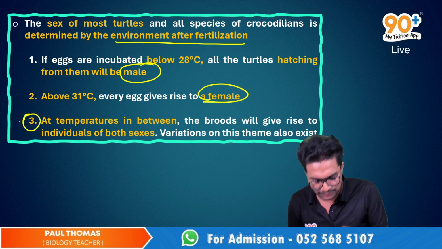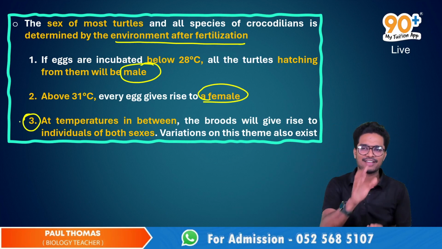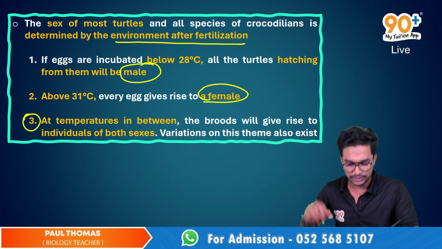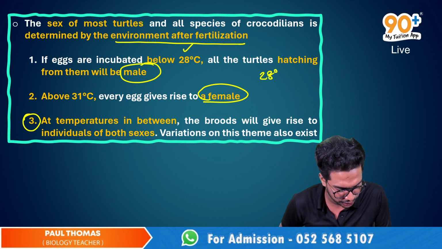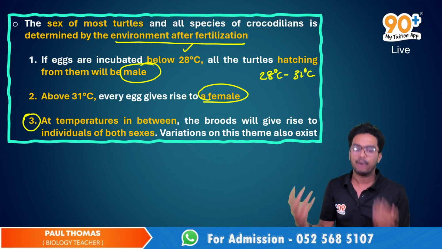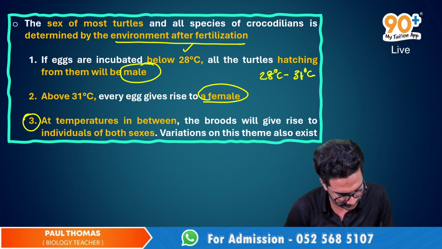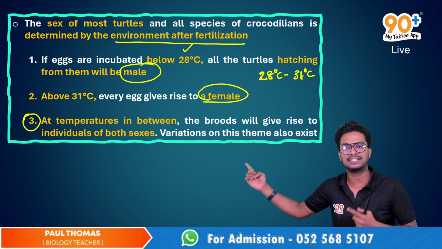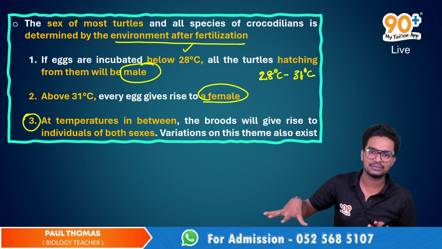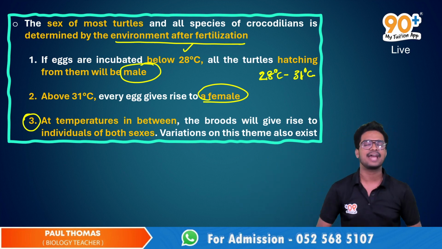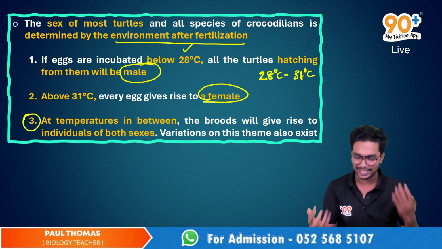And what about the in-between temperature, sir? I will explain, don't worry, I will make it clear for you. At temperatures in between 28 degrees Celsius and 31 degrees Celsius, the broods will give rise to individuals of both sexes, and variation on this theme also exists.